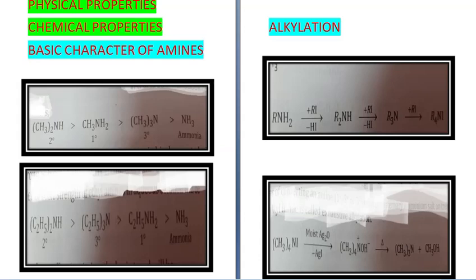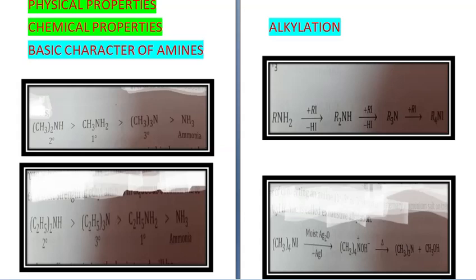Now if you see the basic strength of aliphatic amines and ammonia, aliphatic amines are stronger bases than ammonia, and the basic strength of amines in aqueous solution is determined by inductive effects, steric factor and solvation of ions.